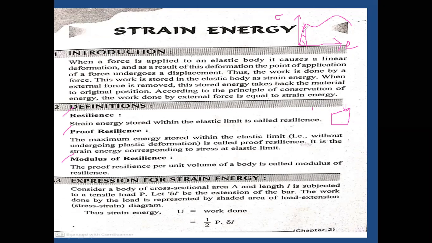At that particular point, what we obtain we call proof resilience. It is the maximum energy, which happens only at the elastic limit. The resilience is below or up to the elastic limit, whereas proof resilience is the maximum amount of energy at the elastic limit.